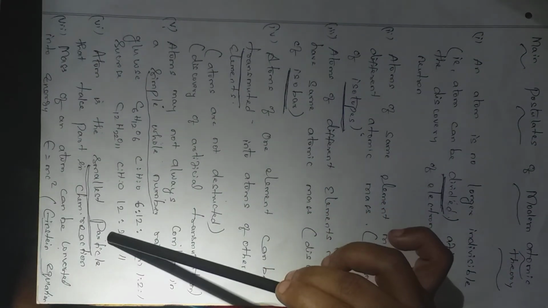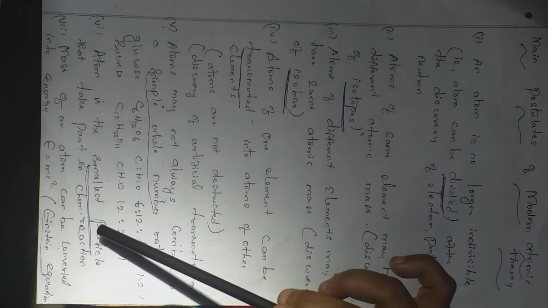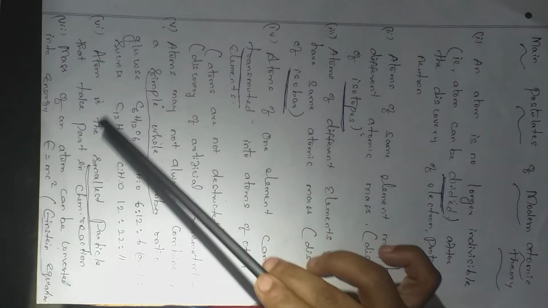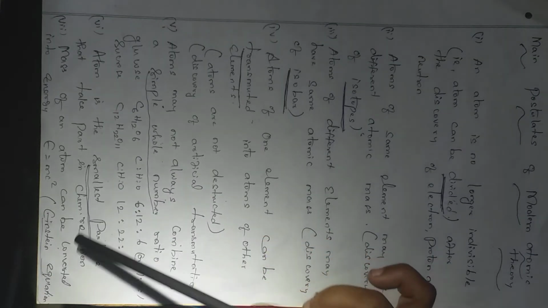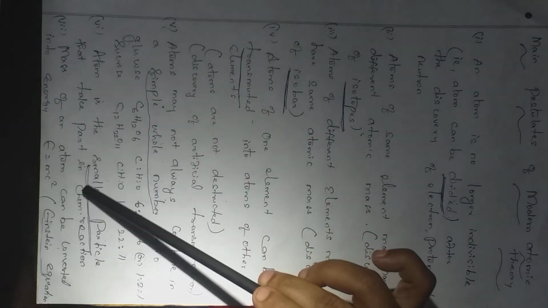An atom is the smallest particle that takes part in a chemical reaction. For each and every chemical reaction, a simple addition reaction or decomposition reaction, an atom is the smallest particle. Without atoms, a chemical reaction does not take place. So an atom is the smallest particle that takes part in a chemical reaction.